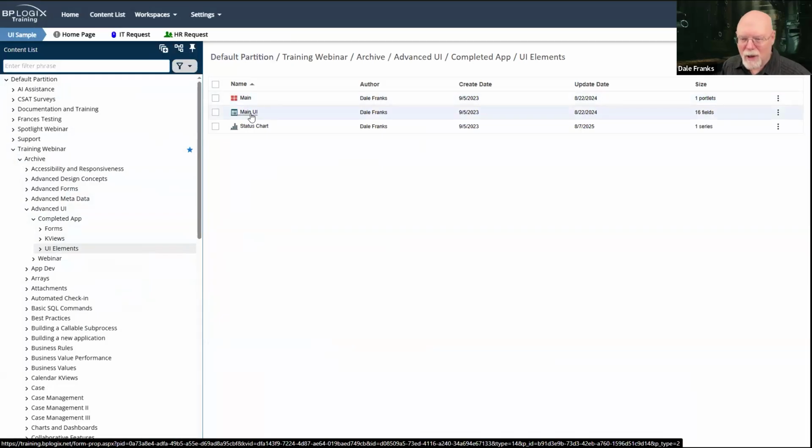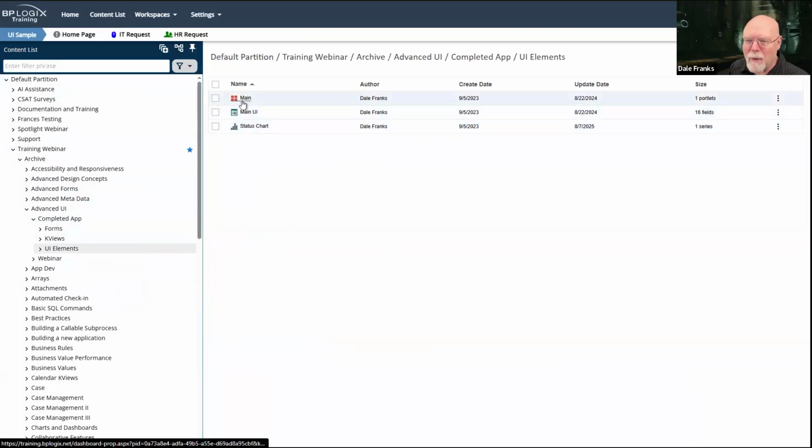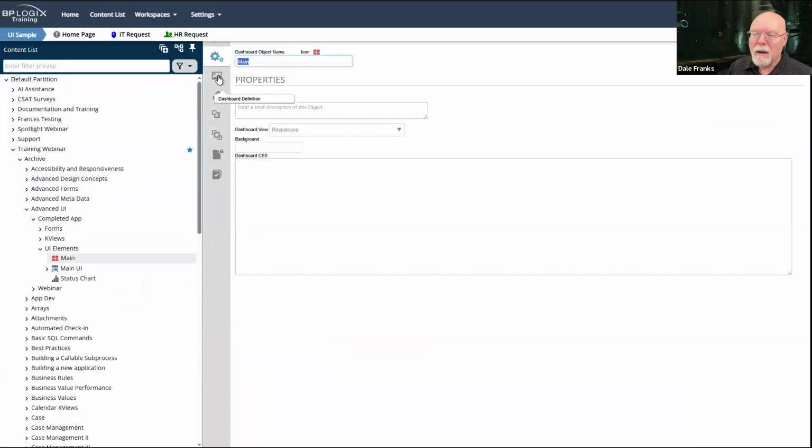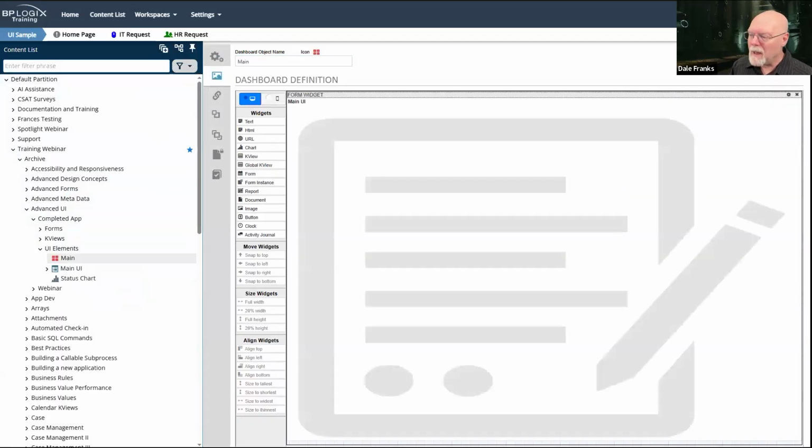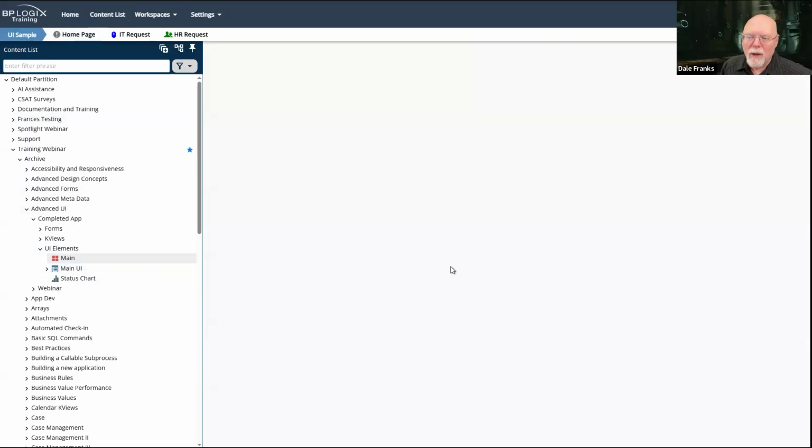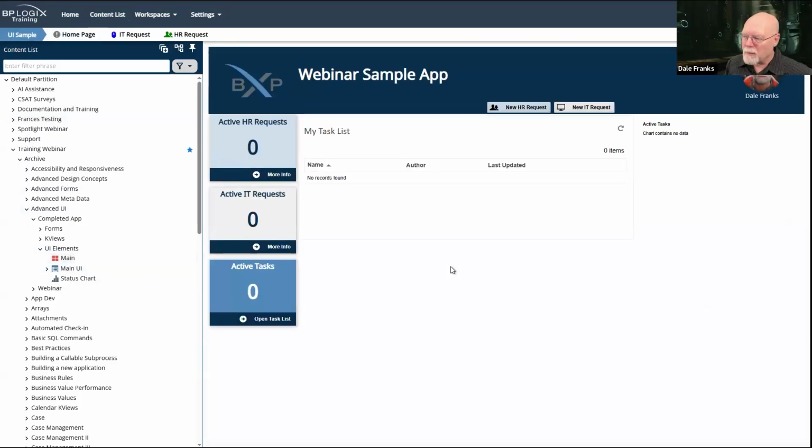So here's my form. It's called main UI. I've also got this chart that will show up on the main UI form. But the important thing for us for this week is to look at the main dashboard. And the main dashboard has one thing on it. It is a form widget. And that form just shows my main UI form from right here. And this main UI form is where I create the entire UI that we see whenever we go to the home page of this workspace.